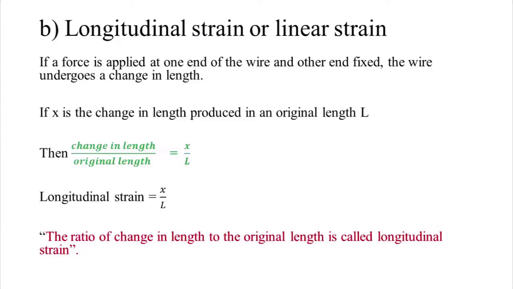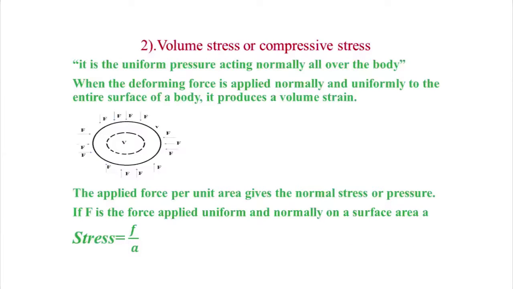Now we move on to the second one, that is volume stress or compressive stress. It is a uniform pressure acting normally all over the body. When the deforming force is applied normally and uniformly to the entire surface of a body, it produces a volume strain. The applied force per unit area gives the normal stress or pressure. If F is applied uniformly and normally on the surface area, then stress equals F by A. Here the uniform volume V is considered, and the force F is applied equally in all directions.